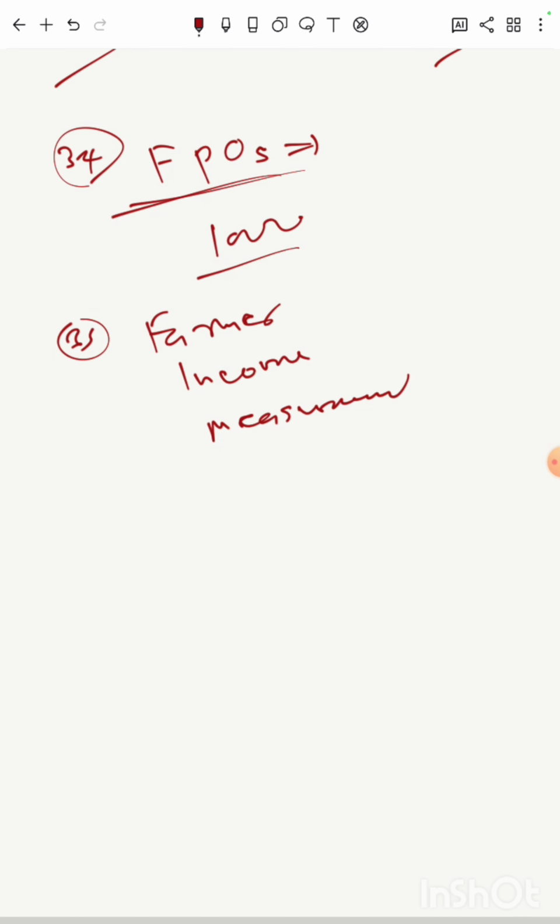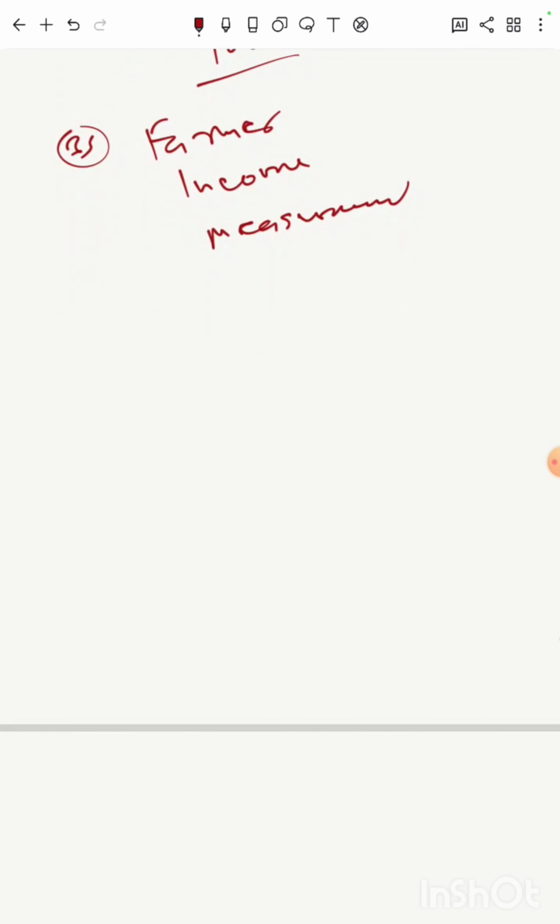So what is the difference between these two? How is farmer income estimated, when was it last estimated, what is the average or annual farm income? So everything around this issue you study and you make notes of those issues.